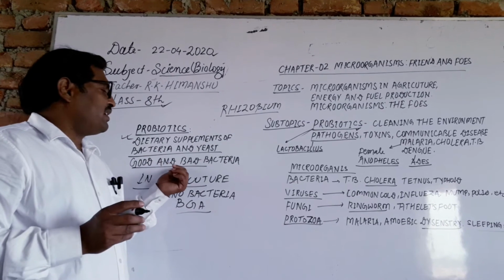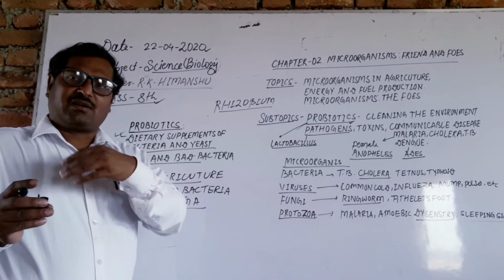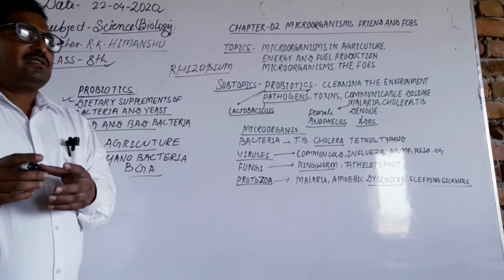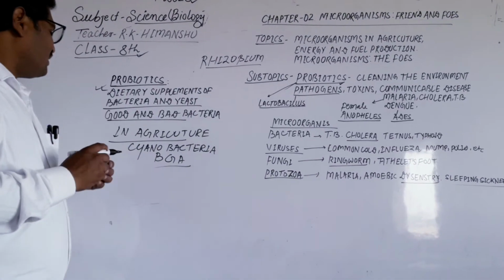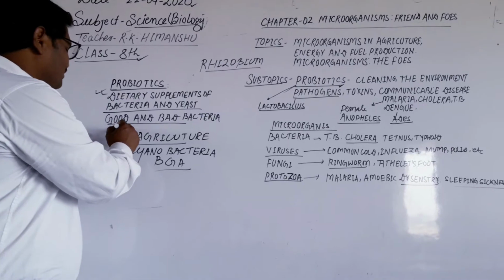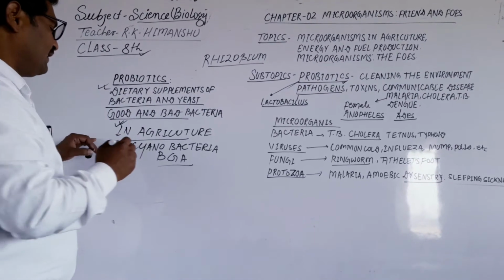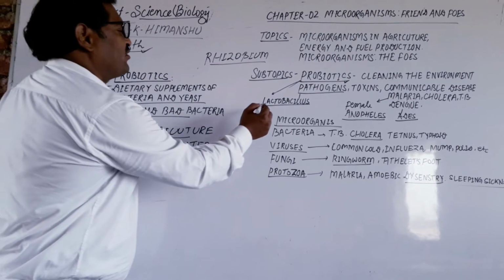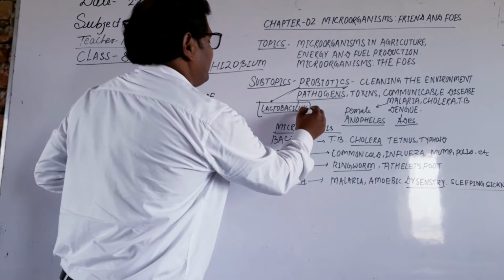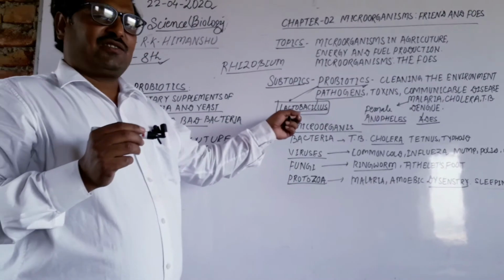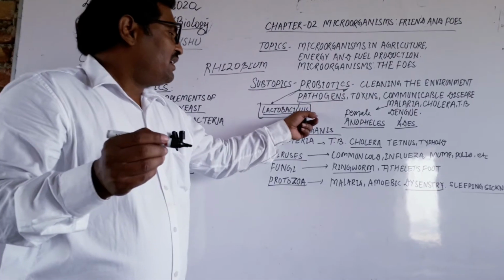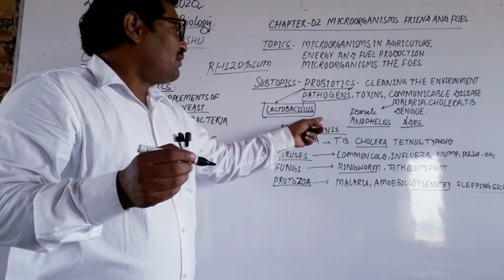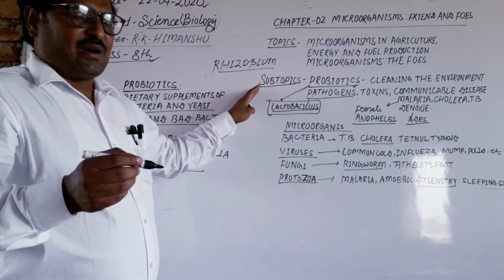The good bacteria are useful for our body to enhance different metabolic processes. The good bacteria are also known as lactobacillus bacteria. Lactobacillus bacteria are present in curd formation. When we eat it, it is useful for our body. So these are the probiotics.